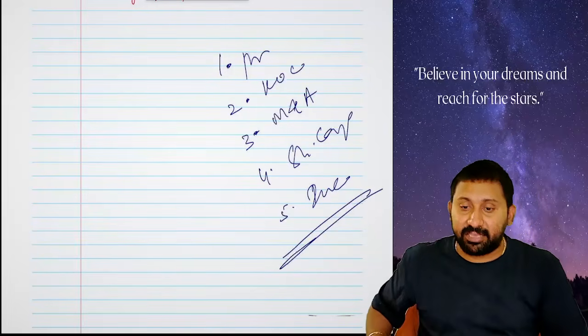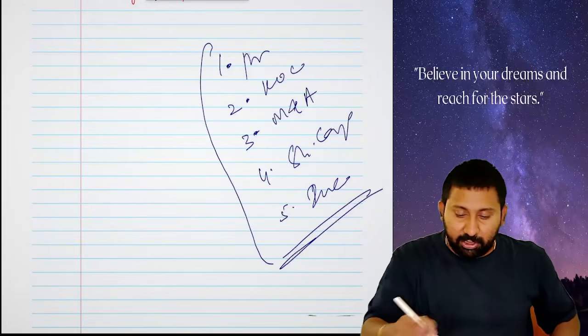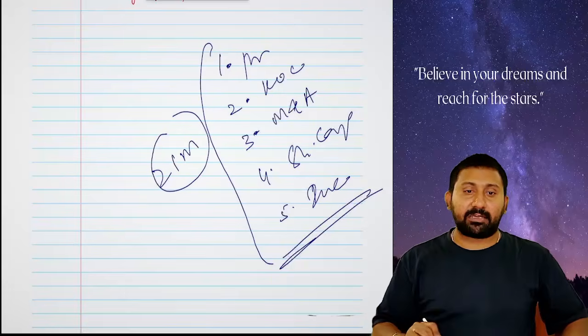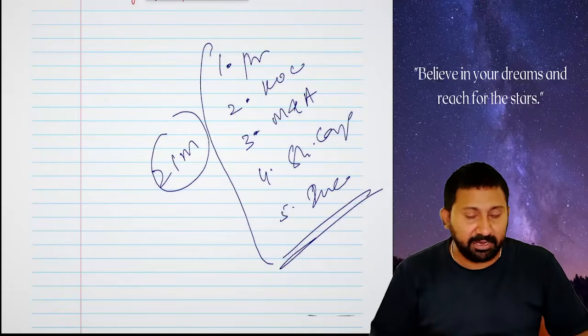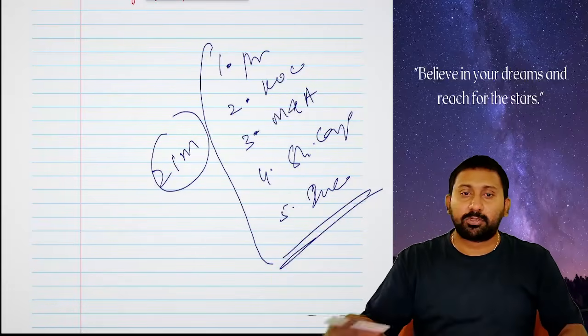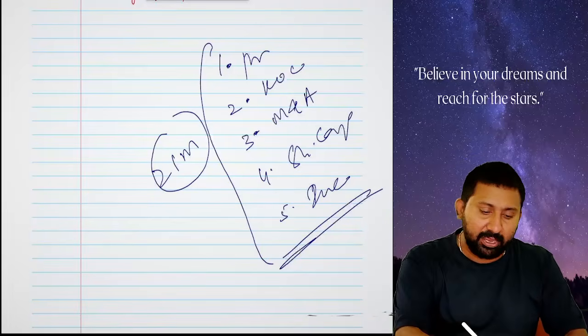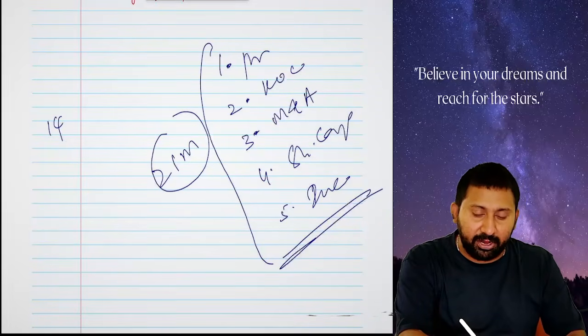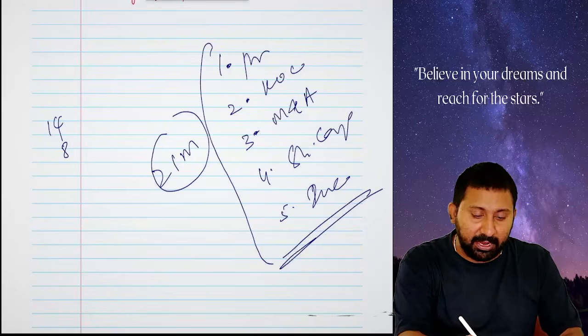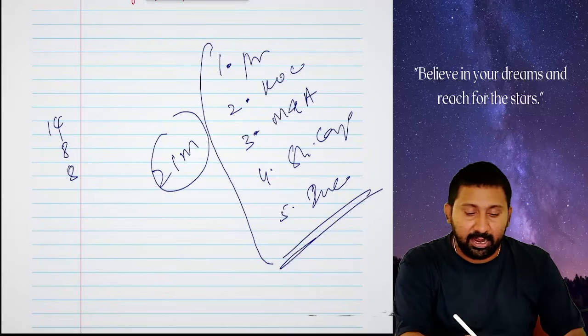How many parts are there? 5 parts. From all these 5, 21 marks will come in the exam. How many marks? 21 marks will come in the exam. So crucial 21 marks. Okay, Negotiable Instruments 14, Indian Regulatory Framework 8, LLP Act 6 to 8, and Companies Act will be 21.